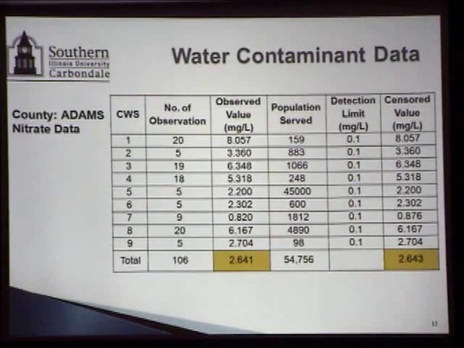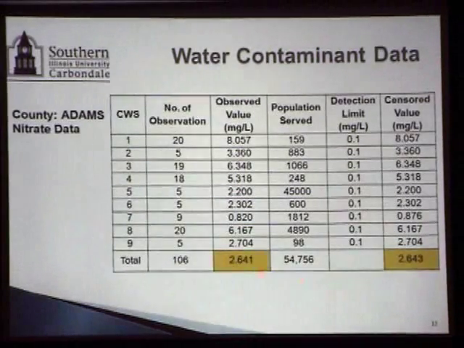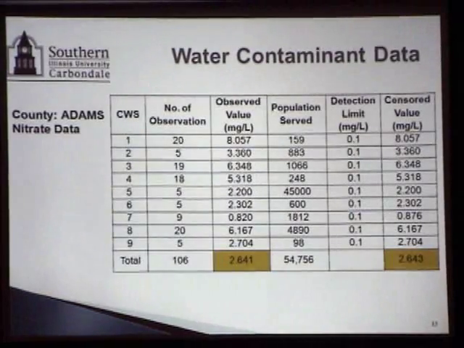Okay, for obvious reason, we took some time to get that population data. In the first round, we looked at only the average values and then looked at the population data. And you can see clearly how different it is, because this 5th community water supply serves the most of the people in that county, and clearly then the concentration is heavily biased, which should be, because we are looking at birth defects. And so 2.641 is the average concentration for that county that was considered. And so that was easy.